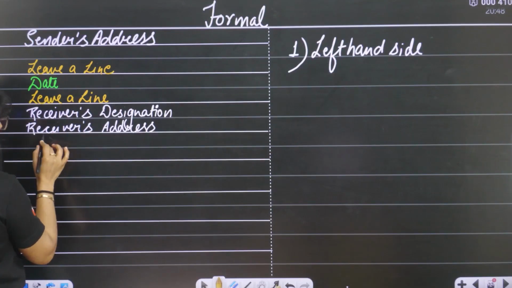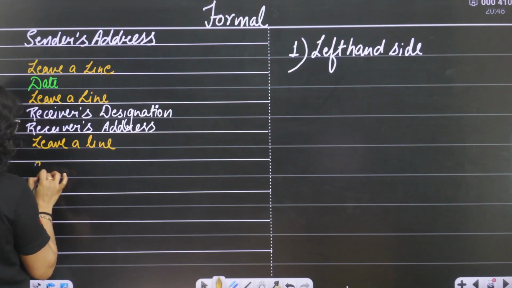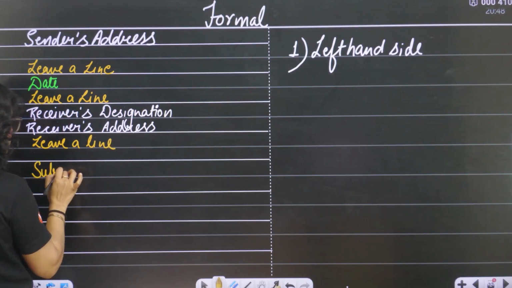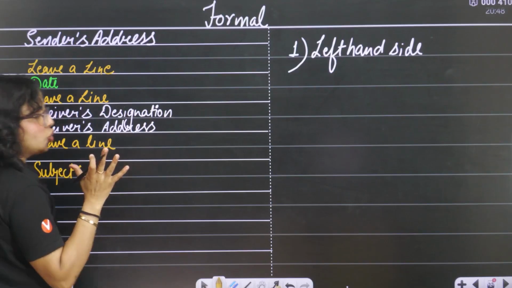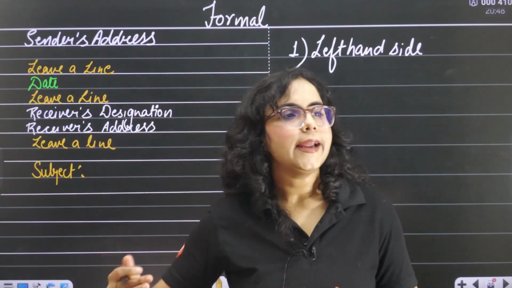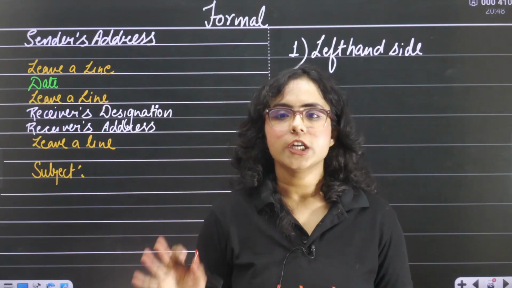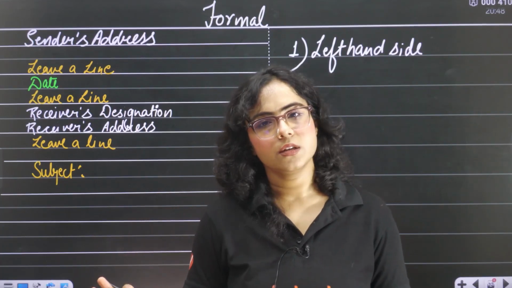Then again leave a line and now you will write the subject. Your subject should be short, crisp and to the point. It should not be 2 to 3 sentences long. It should be 6 to 7 words. That's it.